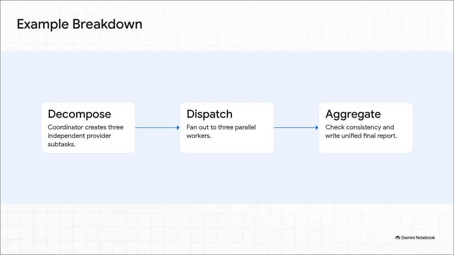First up, decomposition. The coordinator outputs a structured plan, breaking the prompt into 3 independent research questions, 1 for each cloud provider. Next, dispatch. It fans out the workload, launching 3 worker agents at the exact same time, maybe using async tasks or a thread pool. And finally, aggregation. The coordinator grabs those 3 independent summaries, double-checks them for consistency, and stitches them into a final unified report.